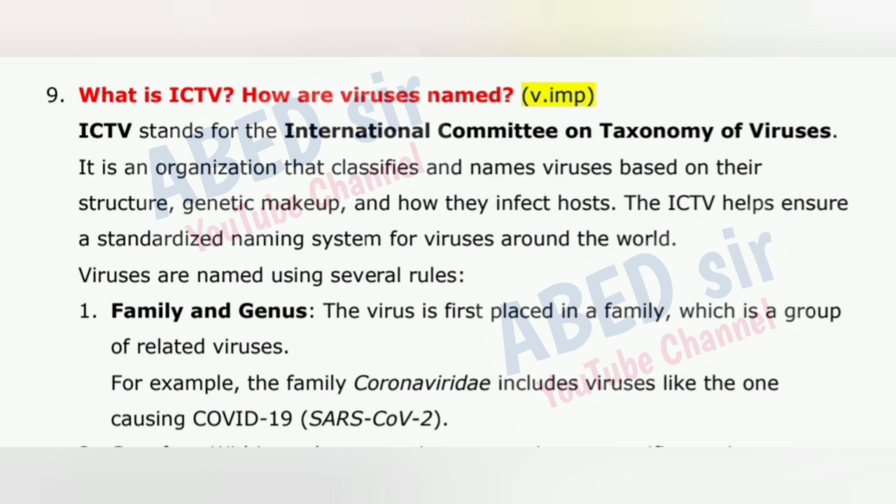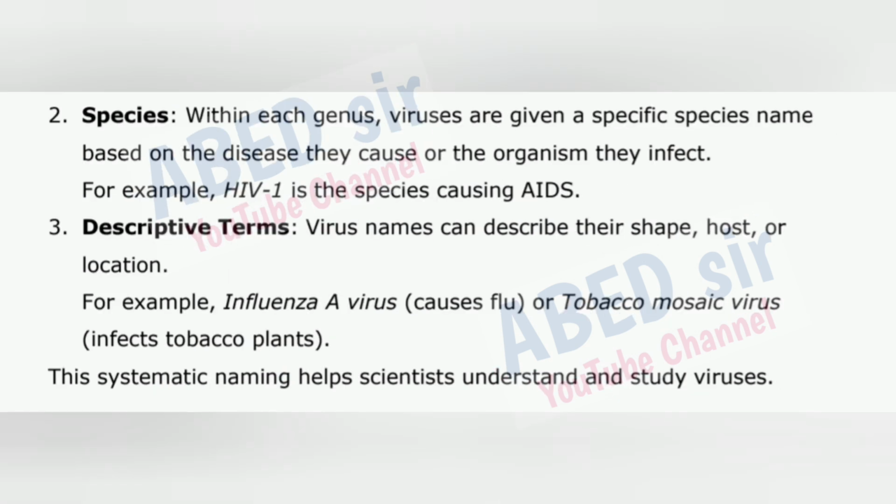For example, the family Coronaviridae includes viruses like the one causing COVID-19, SARS-CoV-2. 2. Species. Within each genus, viruses are given a specific species name based on the disease they cause or the organism they infect. For example, HIV-1 is the species causing AIDS. 3.